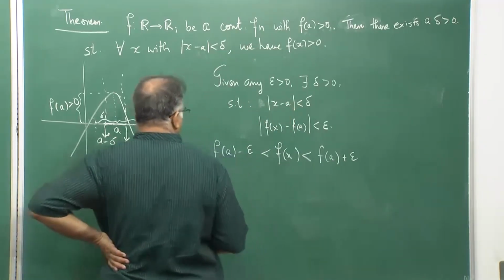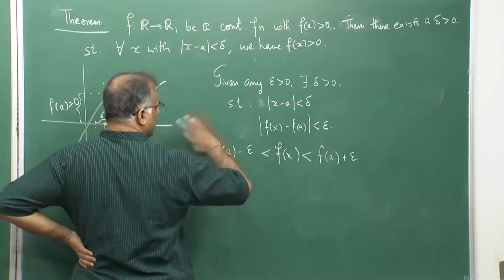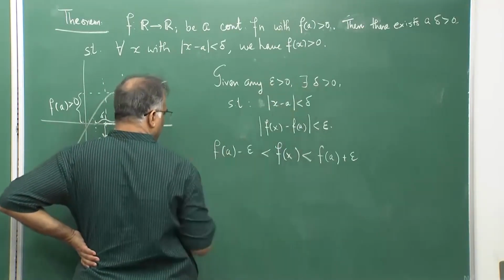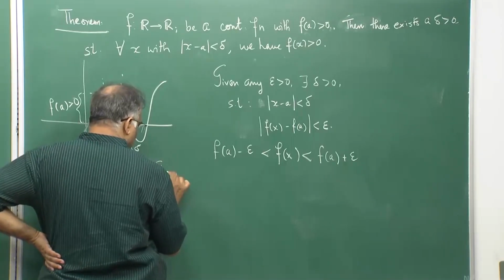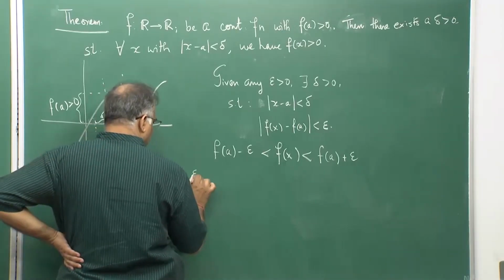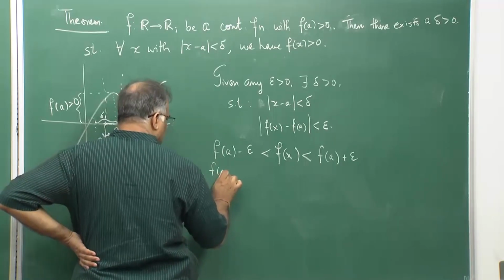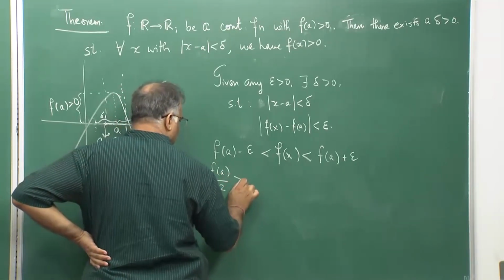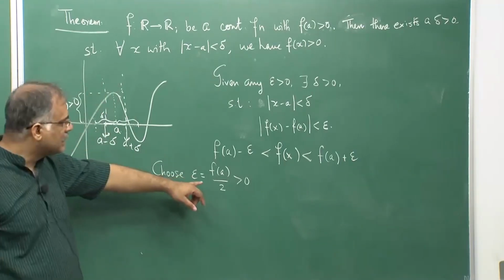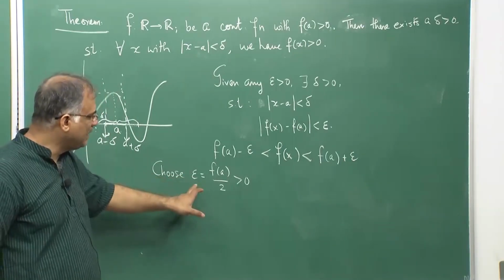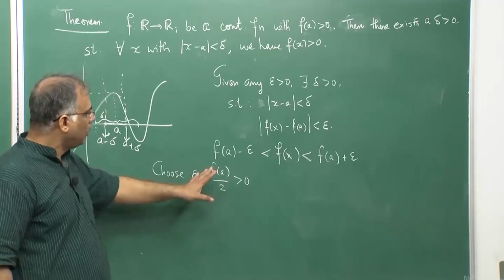Now, this is for any arbitrary epsilon, there will be a delta. So, choose epsilon equal to f of a by 2, because f of a is strictly bigger than 0, I can always choose epsilon to be half of f of a, and this epsilon is strictly bigger than 0.